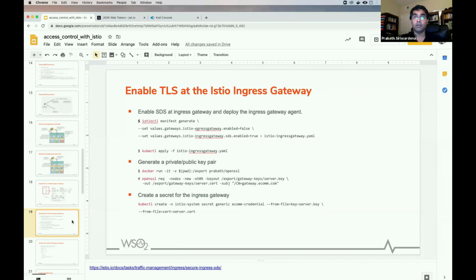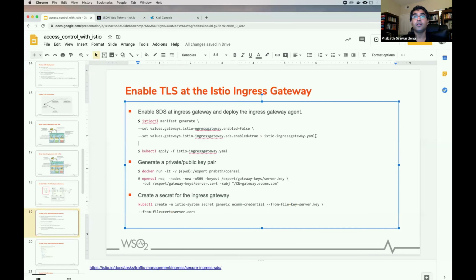But since 1.5 onwards, it is using SDS, the secret discovery service, to deliver these certificates to Envoy. And whenever you rotate certificates, you don't need to restart the Envoy. It will simply update its memory. So to do that, we need to enable the SDS service first. You can use this command to enable SDS.